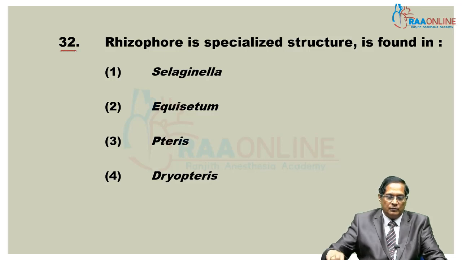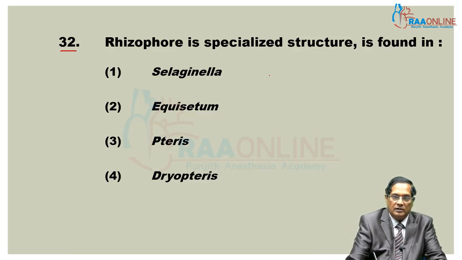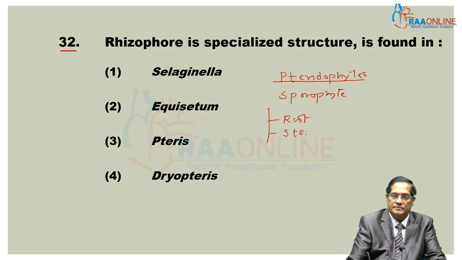32. In pteridophytes, the sporophyte body is differentiated into root, stem and leaves.